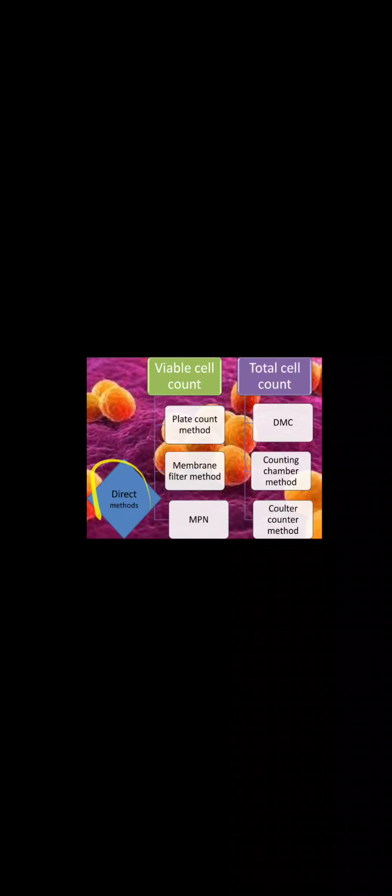Now the direct one is the one which is generally followed. Direct methods: I told you there are two types, viable cell count and total cell count. Viable cell count is counting the living organisms. They are of different types: plate count, membrane filter and MPN. What is MPN? Most probable number. Total cell count has different methods like DMC, direct microscopic count, counting chamber method, and Coulter counter method. So these are the different direct methods of counting the viable as well as the total cells.